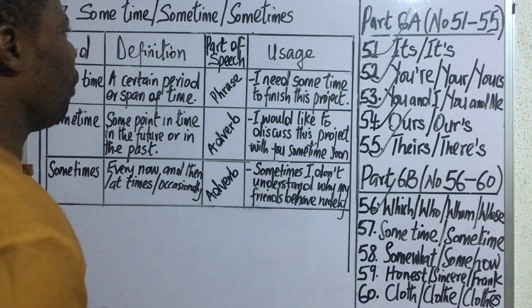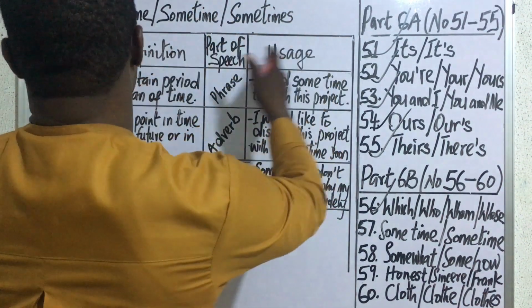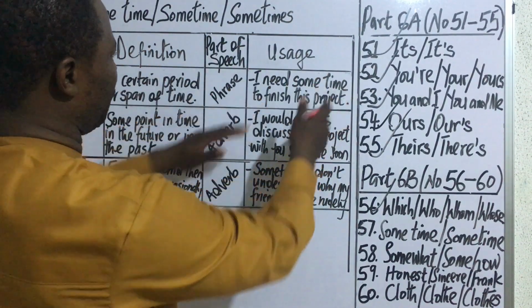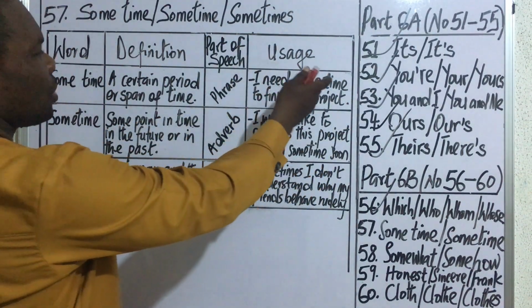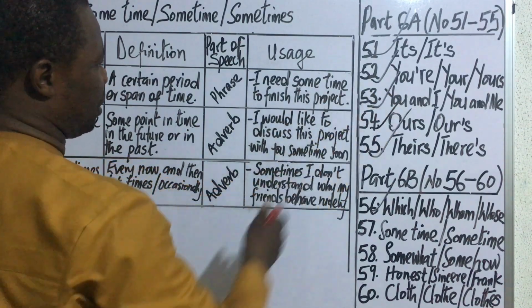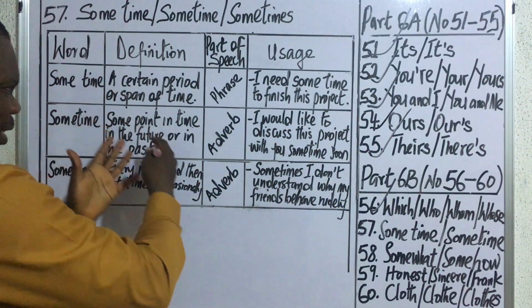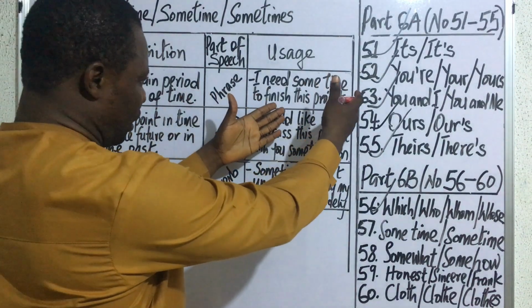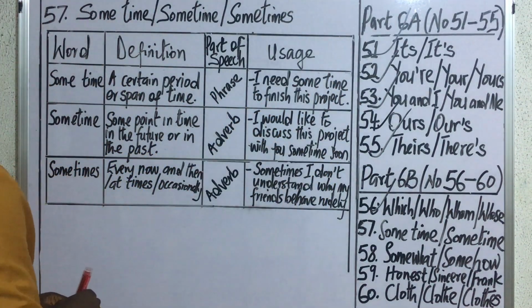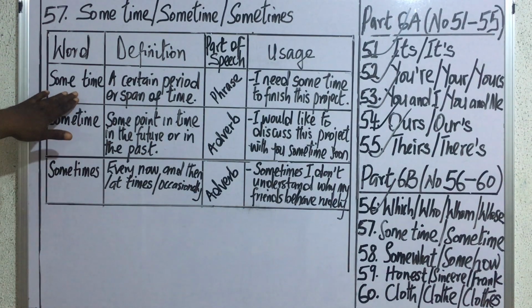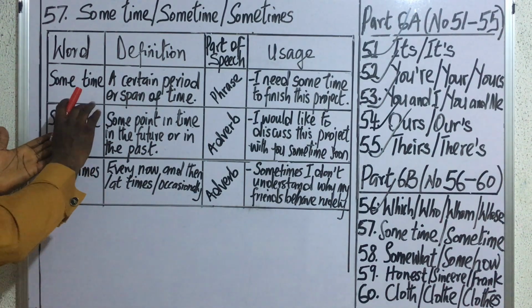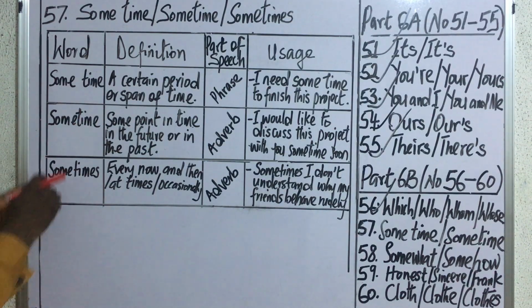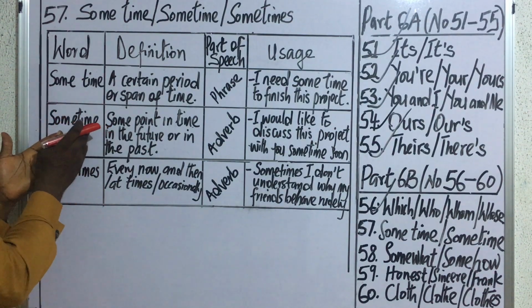Now, what's the usage of this word in an expression? We have something like, I need some time to finish this project. That is, I need a particular span of time to finish the particular project in question. So that is how to use some time in an expression. And what about the next one? Sometime. That is when some is joined with time.